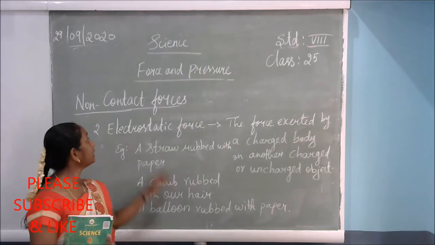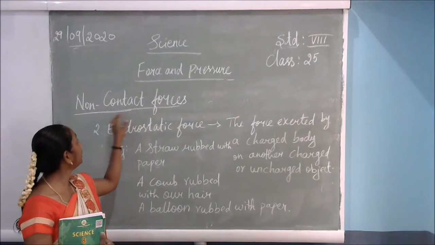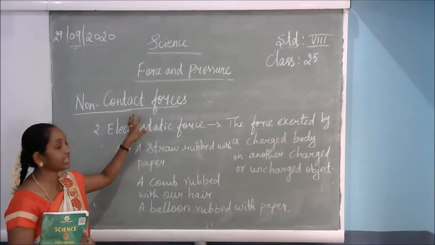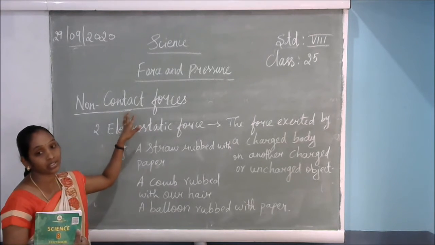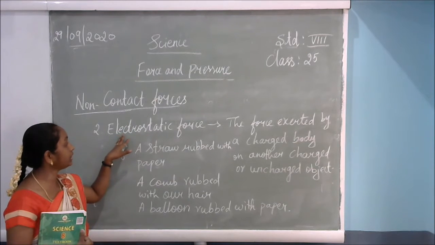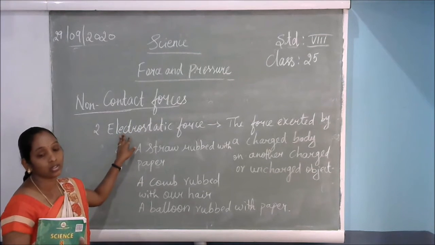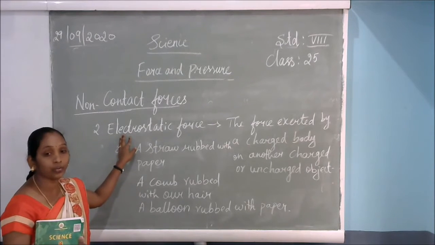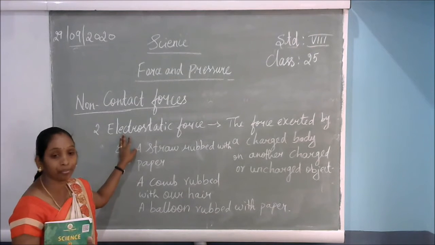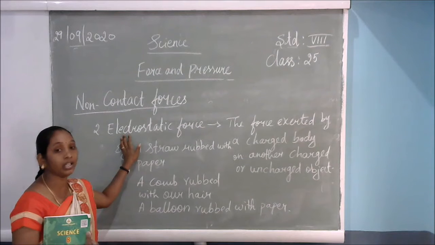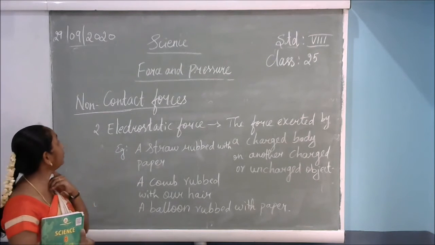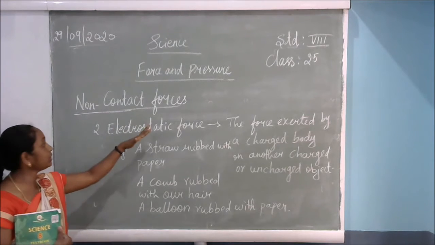In the last class, we discussed force and pressure in the contact forces. Examples of contact forces, I explained in the definition. Non-contact forces we just started, and only one thing we discussed was the magnetic force. Without direct contact of the objects, some objects get a force. For example, with a bar magnet, like poles repel each other, unlike poles attract each other. So that is called what? The magnetic force. Today we are going to continue with non-contact forces only.